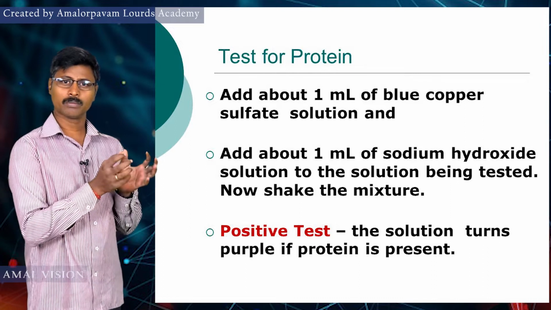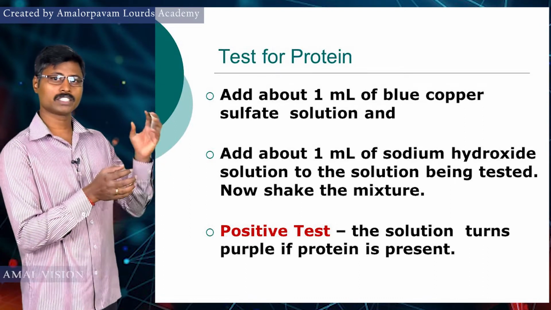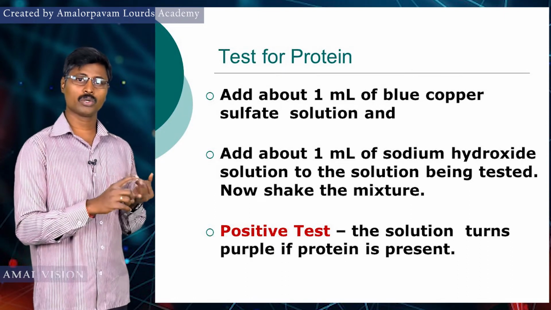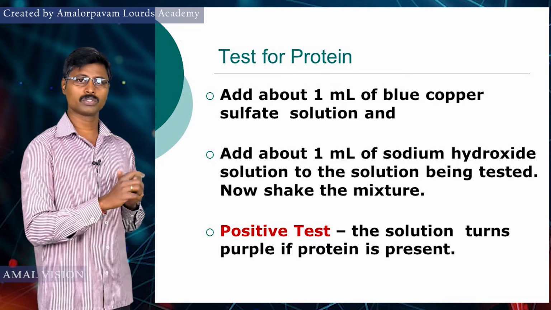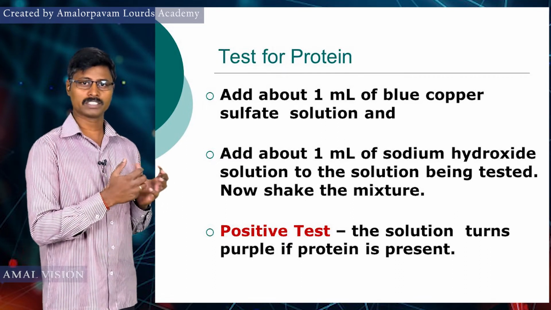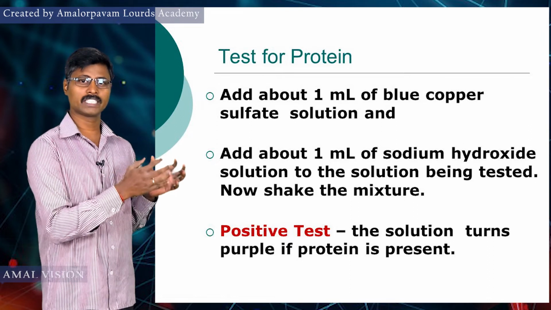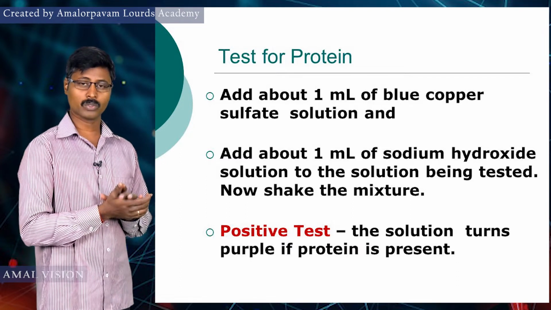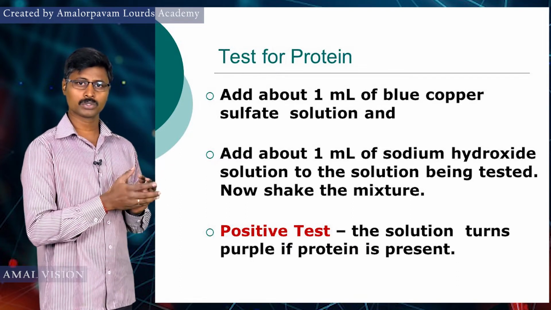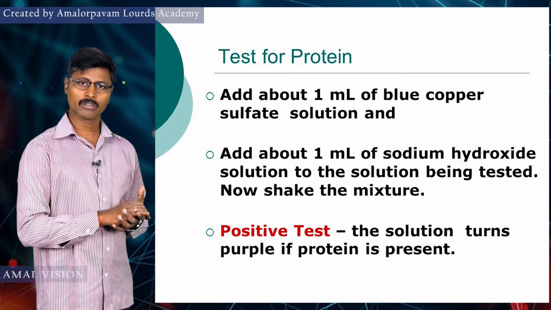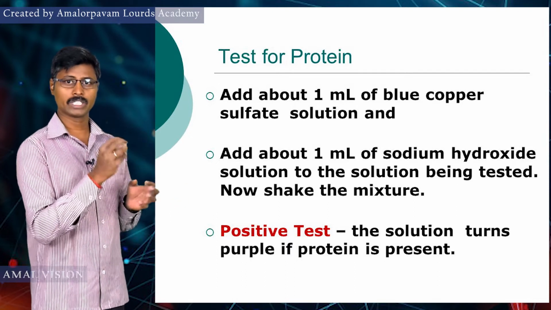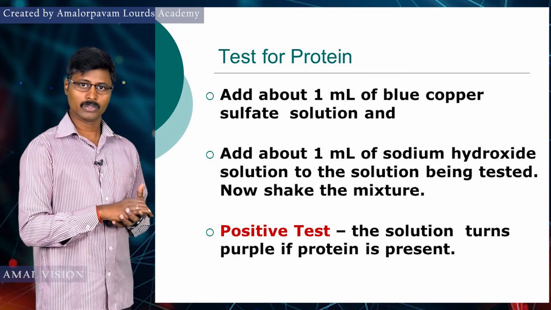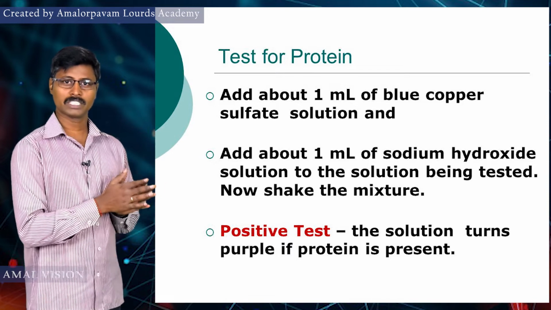In this demonstration we need some materials. The food samples such as egg white and squash are needed. And also we have taken red gram powder. These are all the food samples we test for protein. We also need some solutions: the solution of caustic soda and the solution of copper sulfate. These two are essential to check whether protein molecule is present in the given food sample. We also need a dropper, and a test tube is important to take the food sample. These are all the materials required for performing this demonstration.